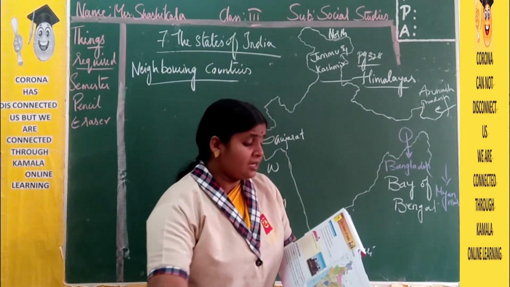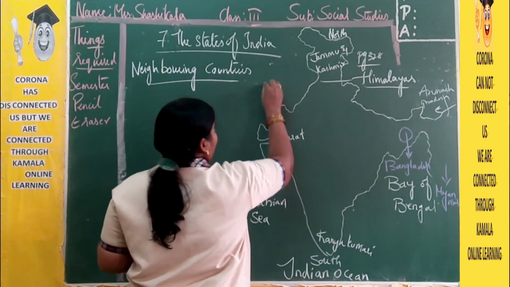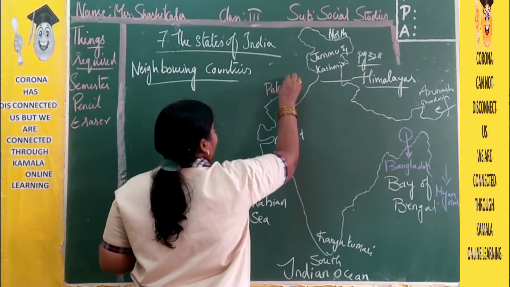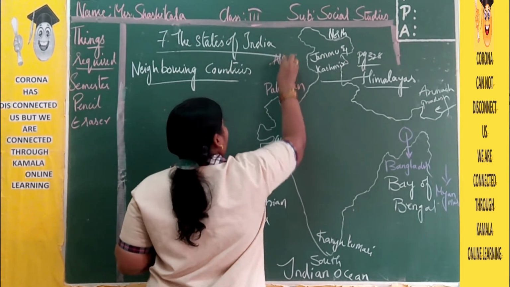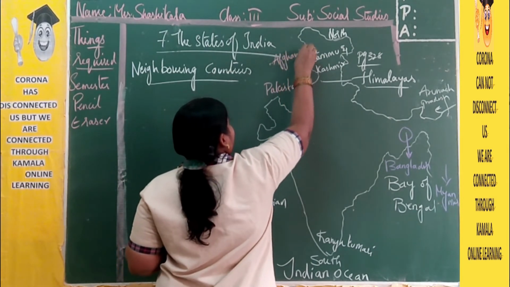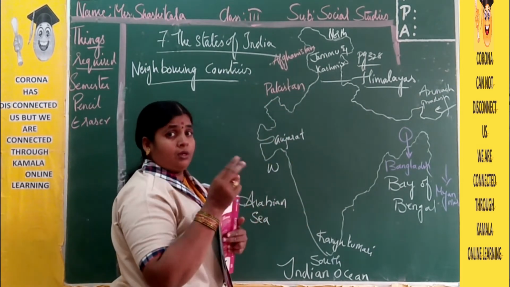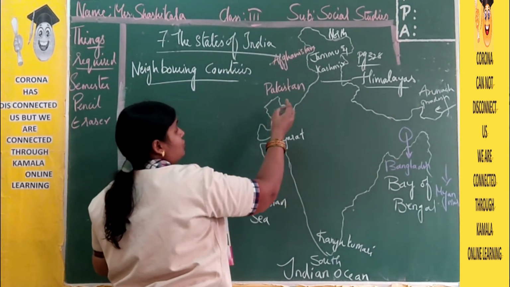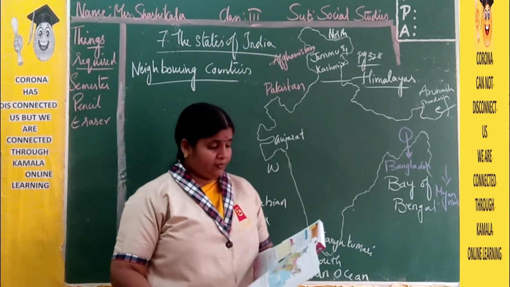Now Pakistan and Afghanistan in the west. So here we have Pakistan and Afghanistan. So in the east direction we have two neighboring countries, and in the west also we have two neighboring countries. They are Pakistan and Afghanistan.